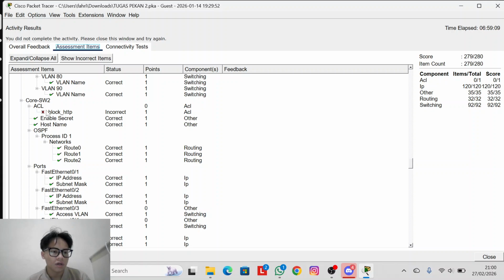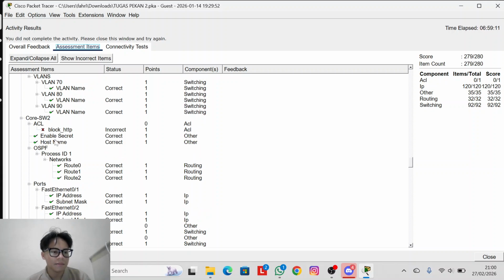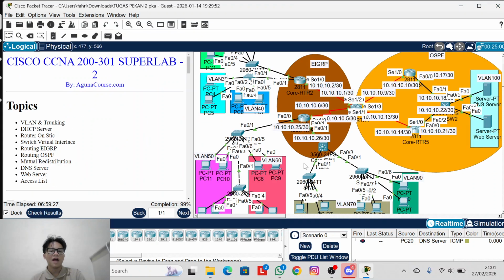The 1% more is about the access list in core switch 2. I must block HTTP. It runs, but this is incorrect from here. I don't know what is correct, and I did my best in my version.